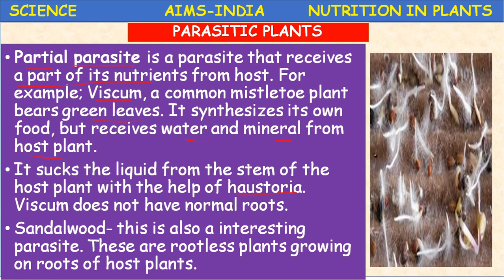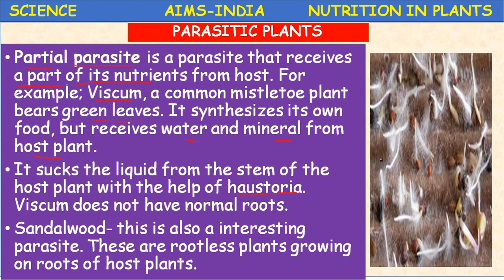Every parasite has its own requirement. Every living organism has its own requirement. Most of the parasitic plants, that is total parasites, cannot synthesize any food.